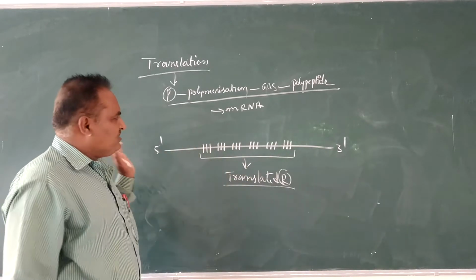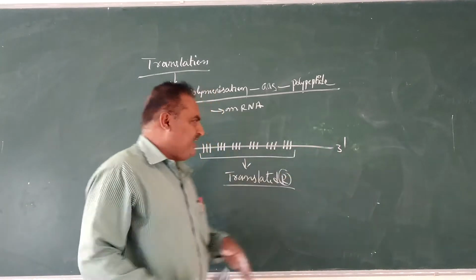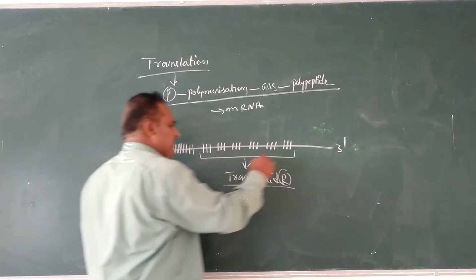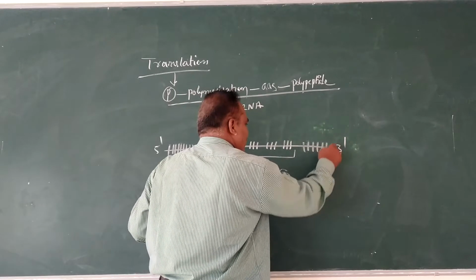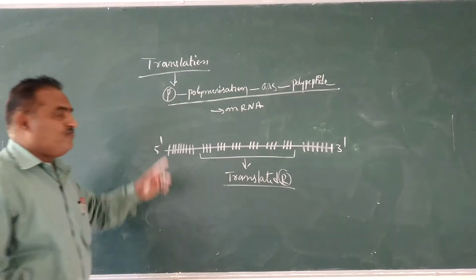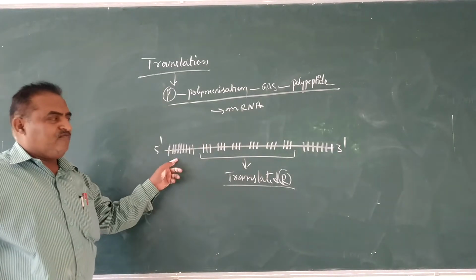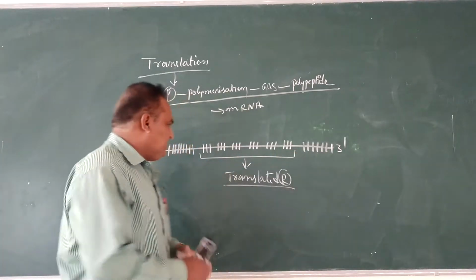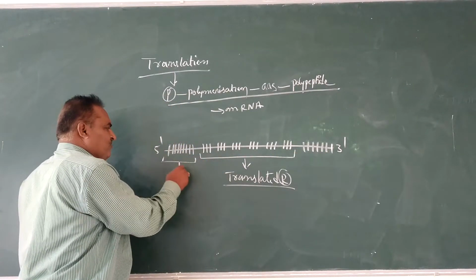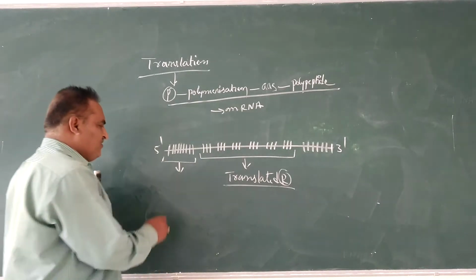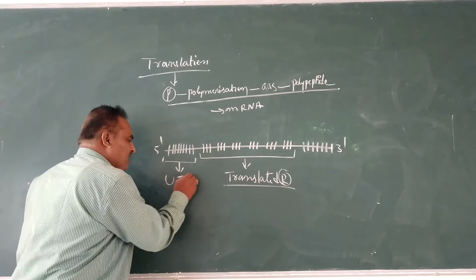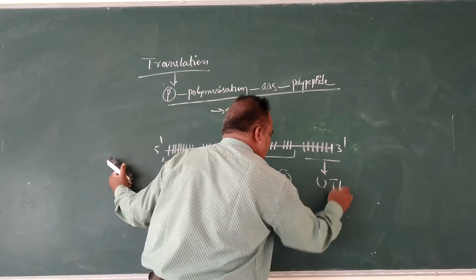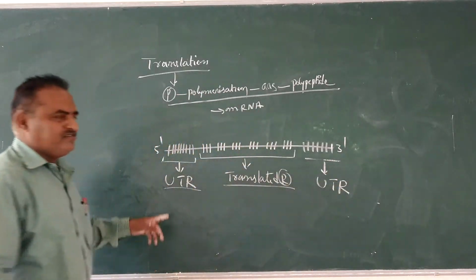Towards the 5' end and towards the 3' end, a number of nucleotides are present. These nucleotides are not involved in the process of translation or coding of amino acids. They will not code any amino acid. These regions of the mRNA are called UTR, the untranslated region.